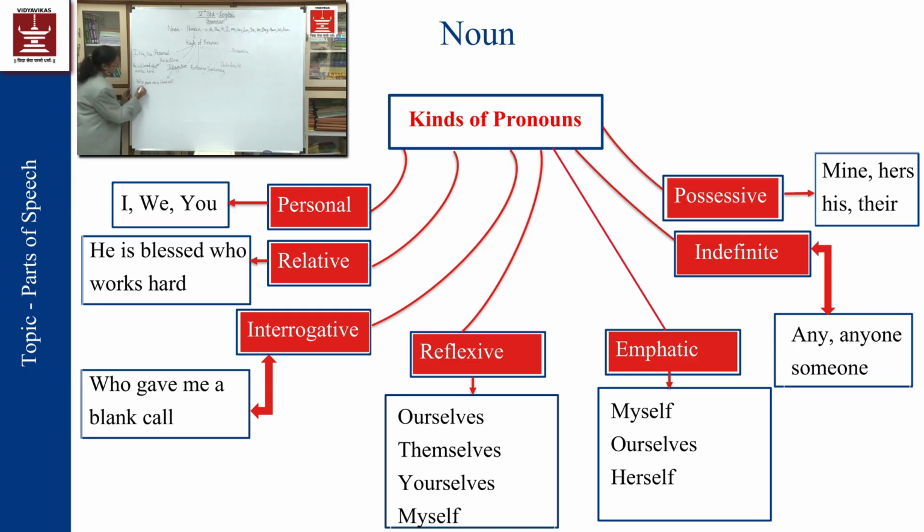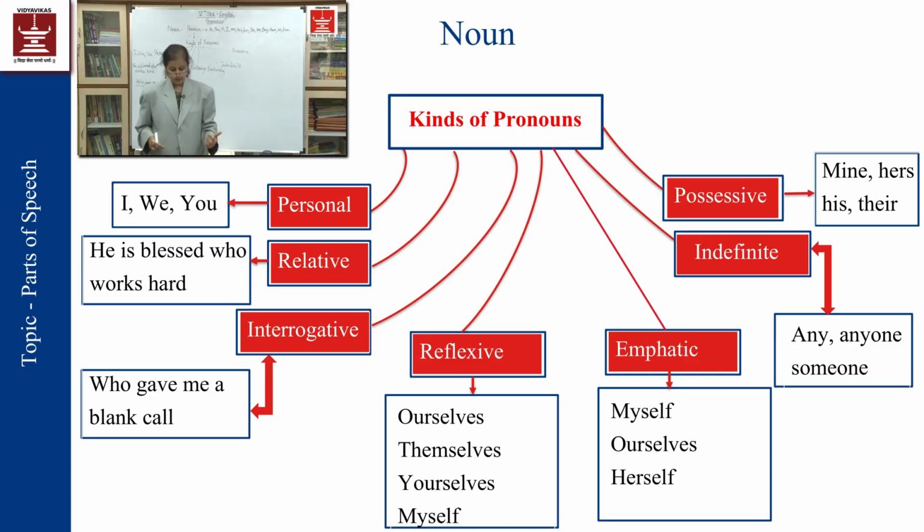Here even though who has come, it is not showing a relation, it is working as an interrogative word. Who gave me a blank call? So this who word is mentioning the noun, and that is why it is called an interrogative pronoun.